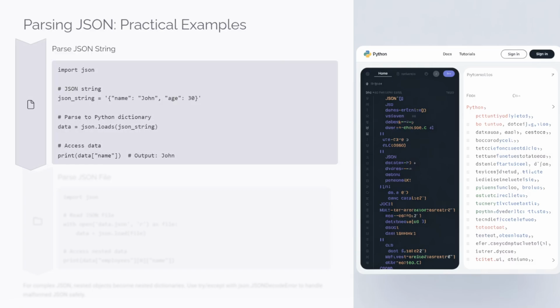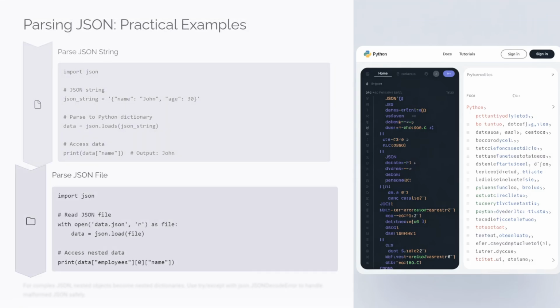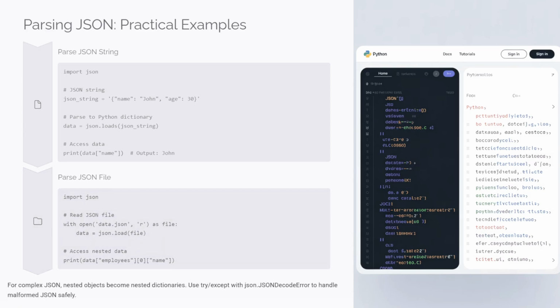Here's a string of code which you can pause and try out in your VS Code or PyCharm or any development environment you are working with. So try to work with this code. Let us know how it works. This is to parse a JSON string, and then we also have another one to parse a JSON file. Do well to pause this video and then let us know how it went.